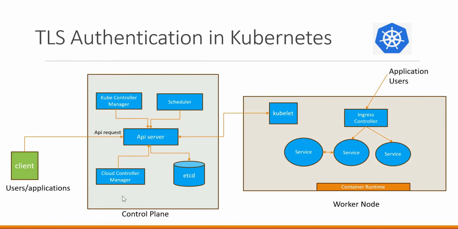In addition to control plane, we also have worker nodes. In the worker node, the main component is kubelet. Kubelet will interact with API server using TLS. So this communication will be both sides. That means API server will interact with kubelet and also kubelet will interact with API server. When API server interacts with kubelet, this will act as a client and kubelet is the server.